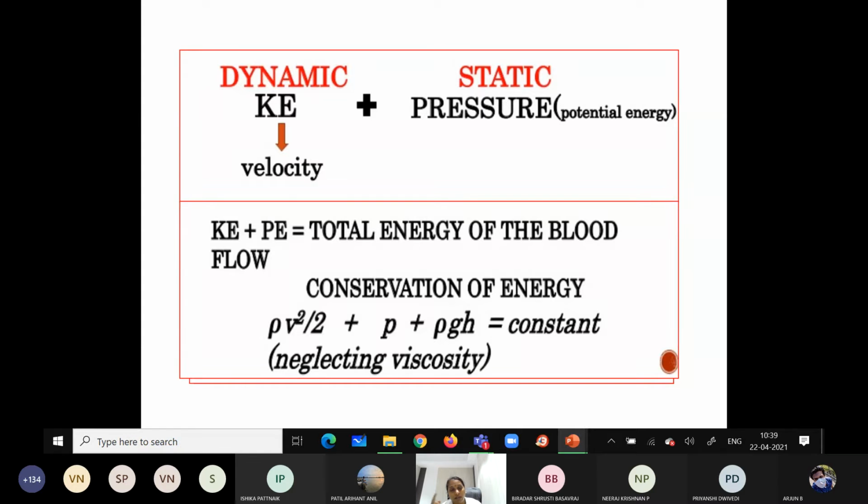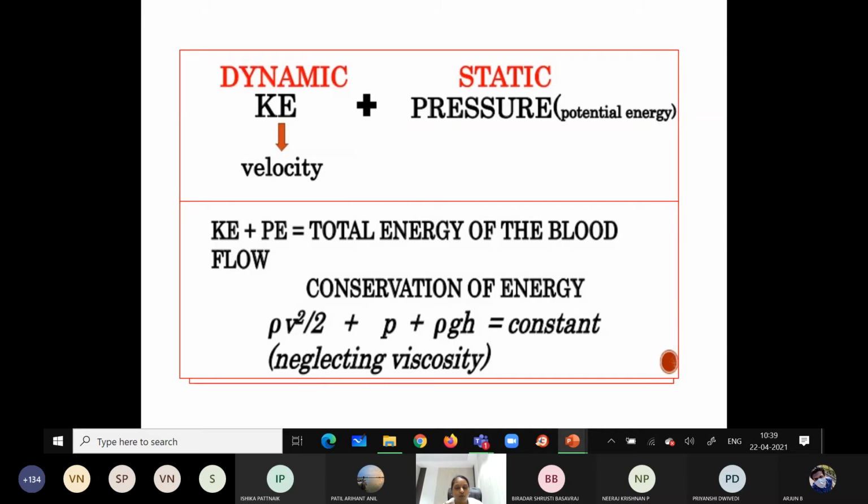So when there is an increase in the kinetic energy, there is a decrease in the potential energy. Whenever there is an increase in the potential energy, that is the lateral pressure, there is a decrease in the kinetic energy, that is the dynamic component. So this is how the total energy is always maintained constant. This is an example of conservation of energy.